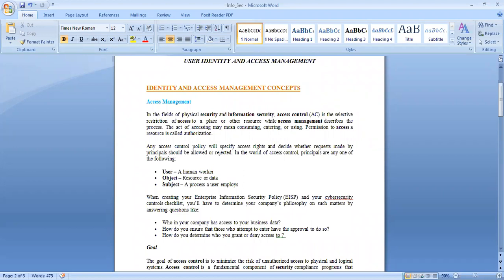Authorized users means you have full permission to access the classroom. The classroom is your resource. The classroom, the tables, chairs, everything inside the classroom are your resources, and you are granted permission to access all resources of the classroom. So you are an authorized user of the classroom, so you need not have any permission to enter your classroom or use its resources. But if you want to enter the staff room, the staff room is where the faculty sit.